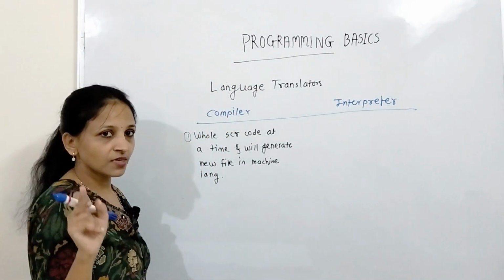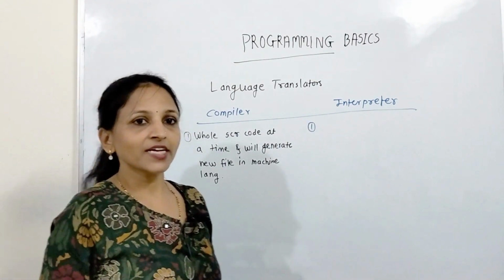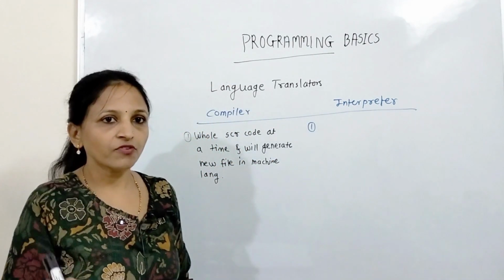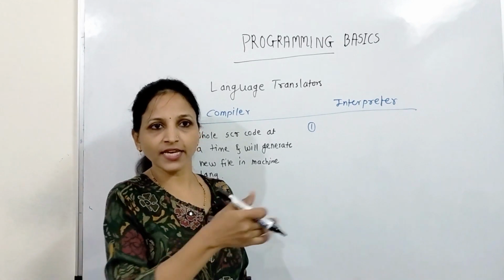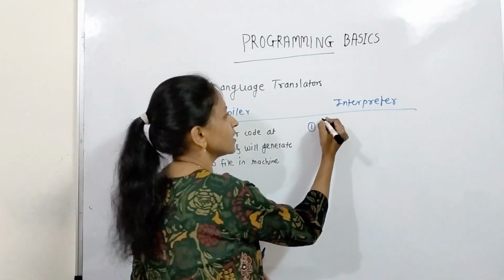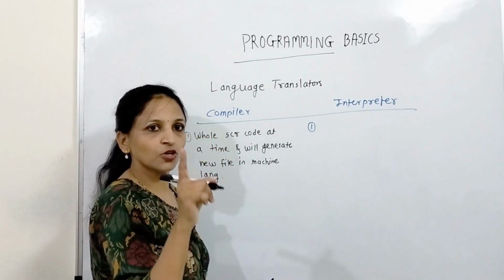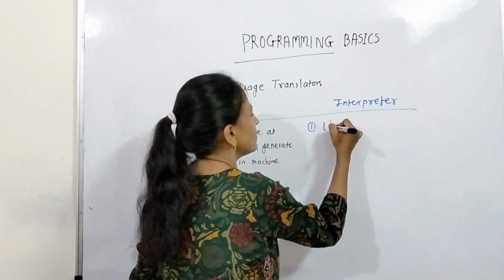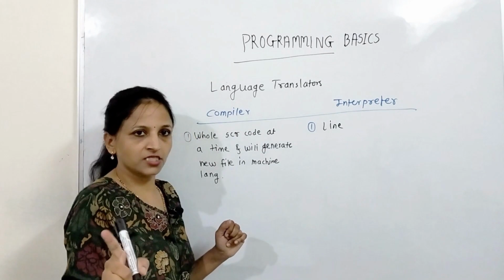C language uses compiler. Interpreter will take one line from source code, will convert it and will execute it. Again second line, convert it, execute. Here line by line conversion and execution will be done in case of interpreter. Means line by line conversion and execution.